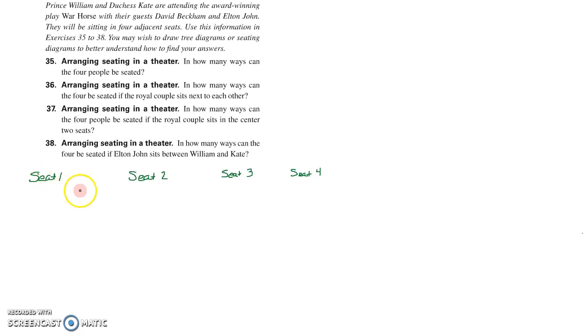So let's look at seat 1, and here are our 4 people. Our 4 people are William, so we'll call him W. And then we've got Kate, so she's going to be K. And then we have David Beckham, so he's going to be D for David. And then we have Elton John, so we have E for Elton. Okay, so let's just use those for ease. And so here we are, the 4 seats are arranged here, they're next to each other.